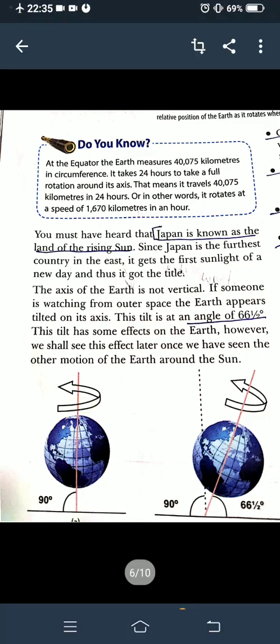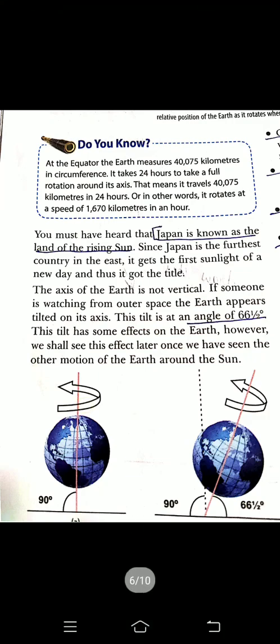ठीक है? So the axis of the earth is not vertical. Have you seen in space there is a tilt angle? Tilted at an angle of 66.5 degrees. बेटा see in this picture, आपको ये picture देखकर easily समझ आएगा. So हमारी अर्थ ऐसा स्ट्रेट में नहीं है.